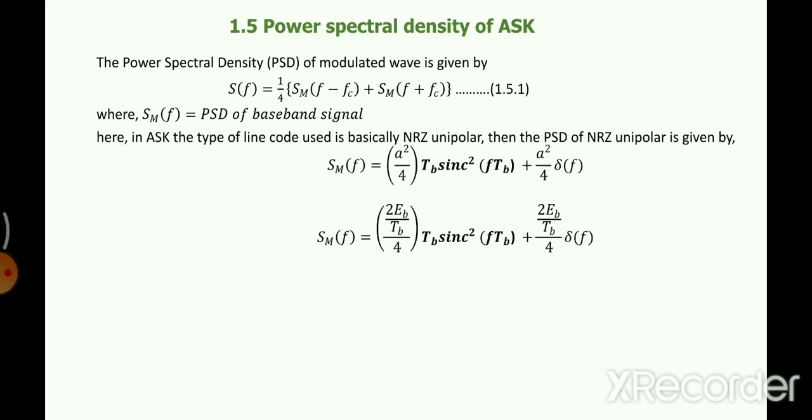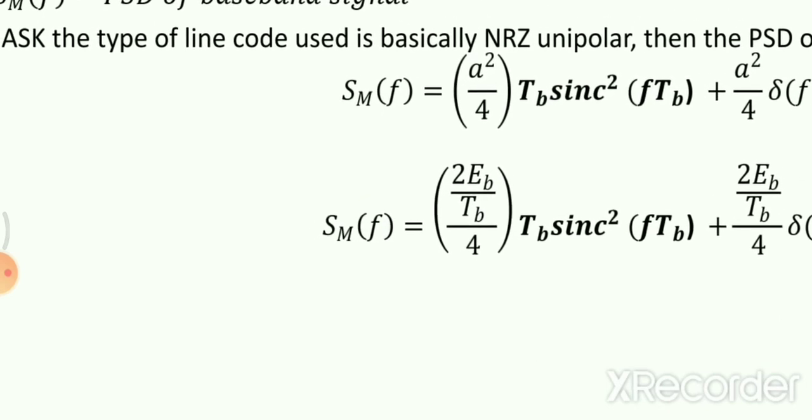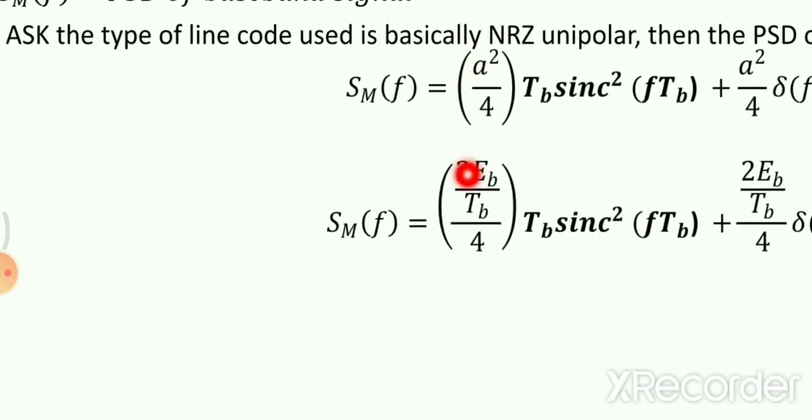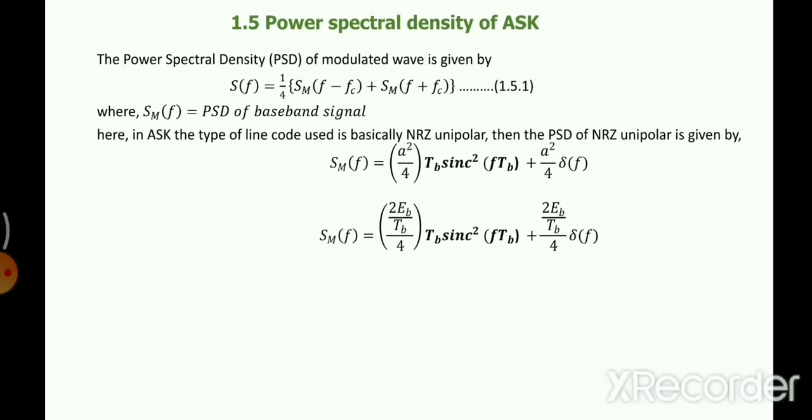Also the amplitude: we know that amplitude A is equal to root of twice EB by TB. So A square is twice EB by TB. Wherever A is there, replace it by this. Now this is S_M(f). What do we want? S_M(f minus fc) and S_M(f plus fc). So we can combine and write it like this.